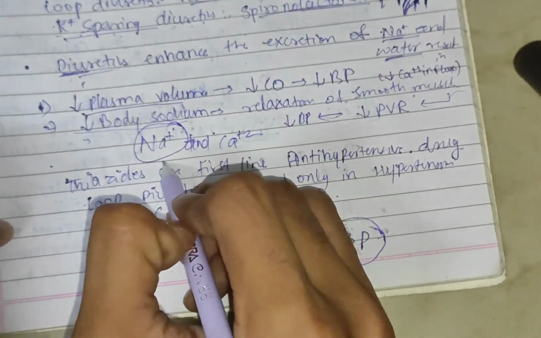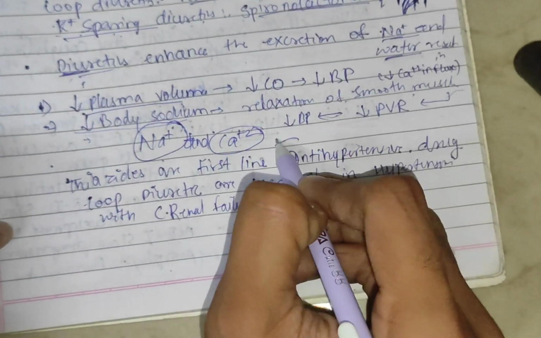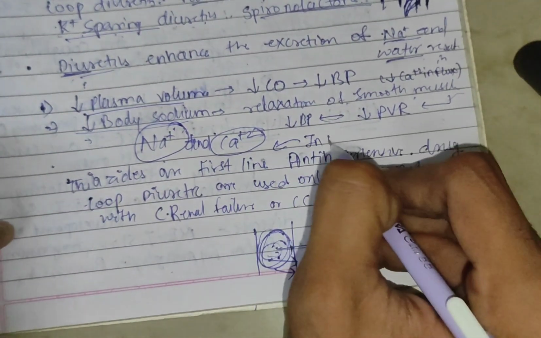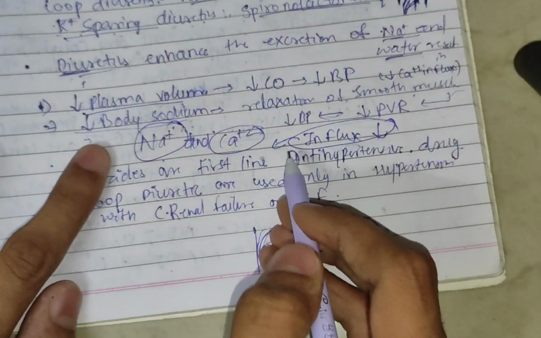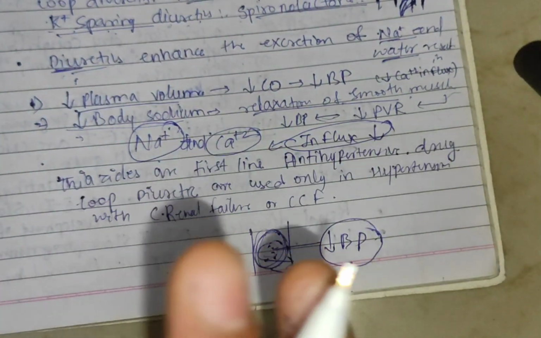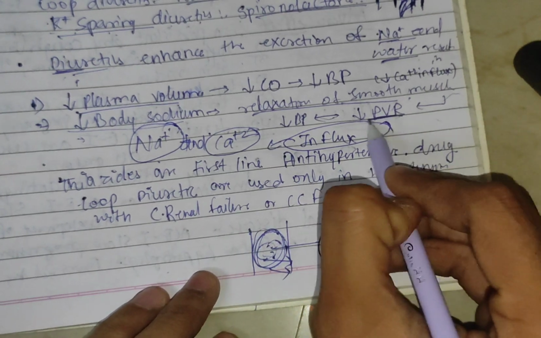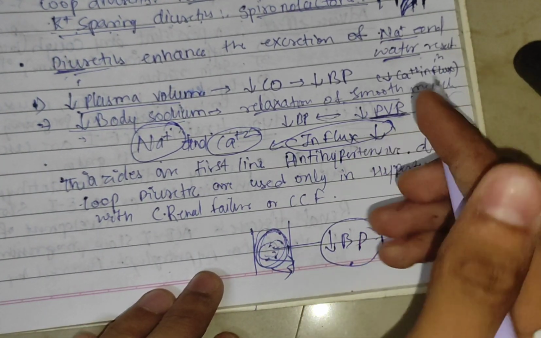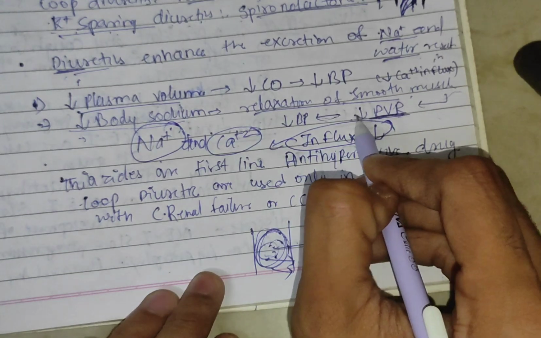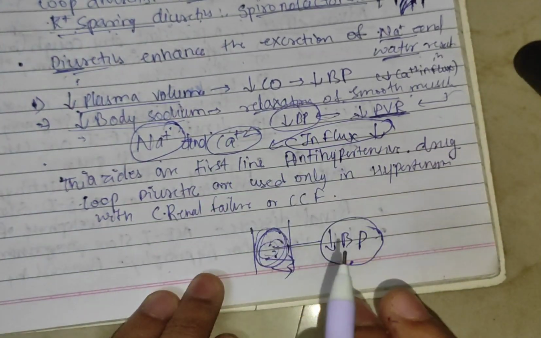So sodium influx decreases, so calcium will not be coming inside. So the influx of sodium is decreased, which will lead to the relaxation of smooth muscles. So the muscle will be relaxed. So peripheral vascular resistance, the resistance offered by the vessel walls, will be decreased, which will lead to the blood pressure being decreased.